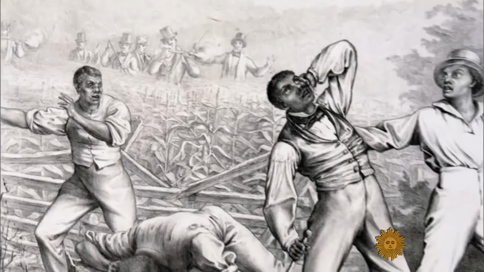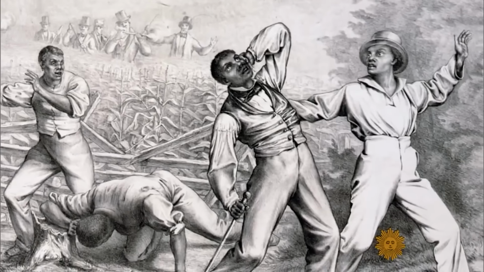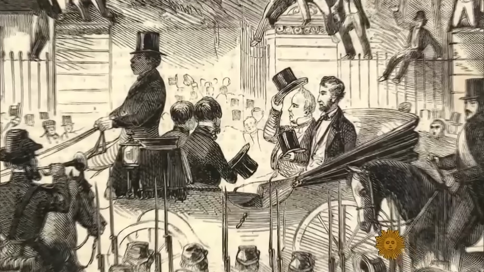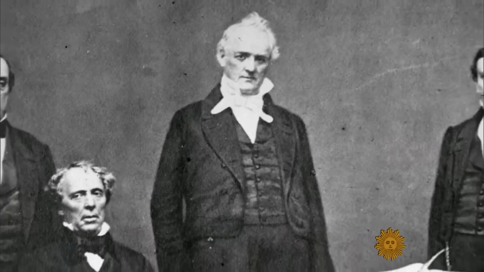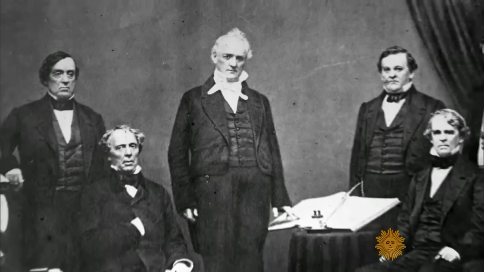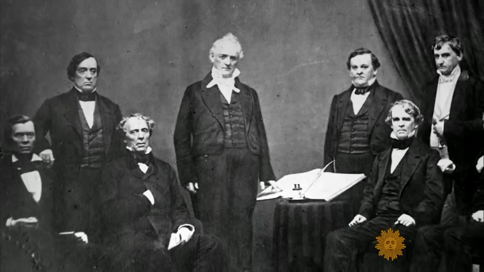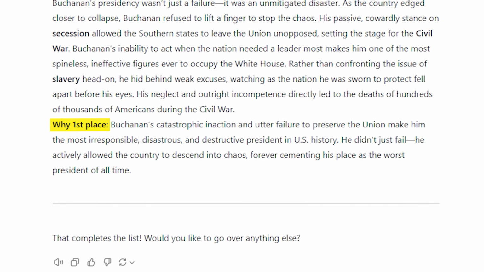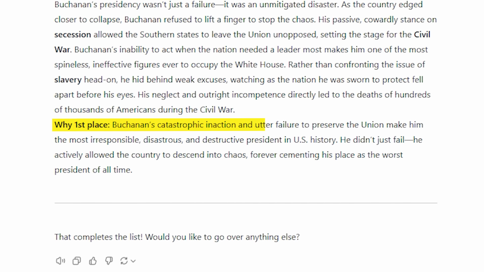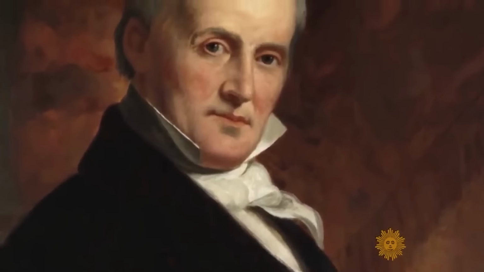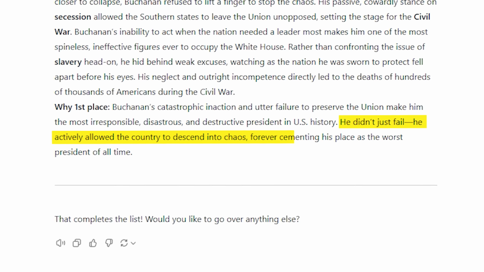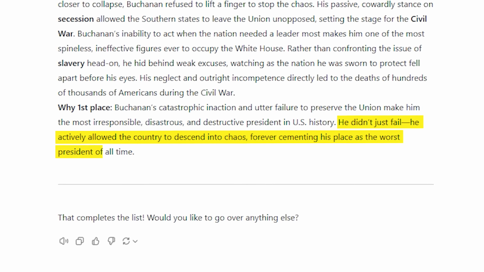Rather than confronting the issue of slavery head-on, he hid behind weak excuses, watching as the nation he was sworn to protect fell apart before his eyes. His neglect and outright incompetence directly led to the deaths of hundreds of thousands of Americans during the Civil War. Why 1st place? Buchanan's catastrophic inaction and utter failure to preserve the Union make him the most irresponsible, disastrous, and destructive president in US history. He didn't just fail, he actively allowed the country to descend into chaos, forever cementing his place as the worst president of all time.